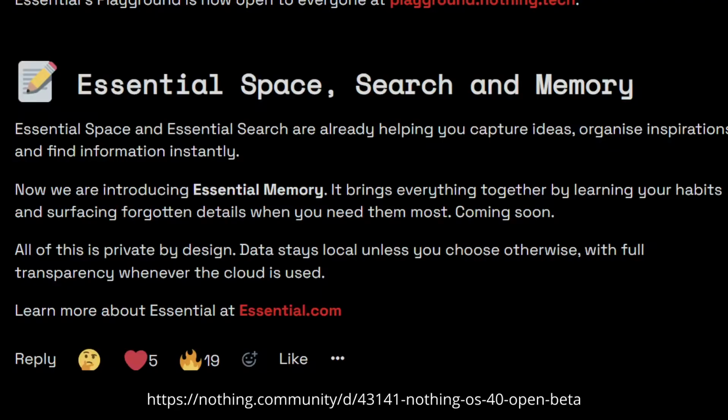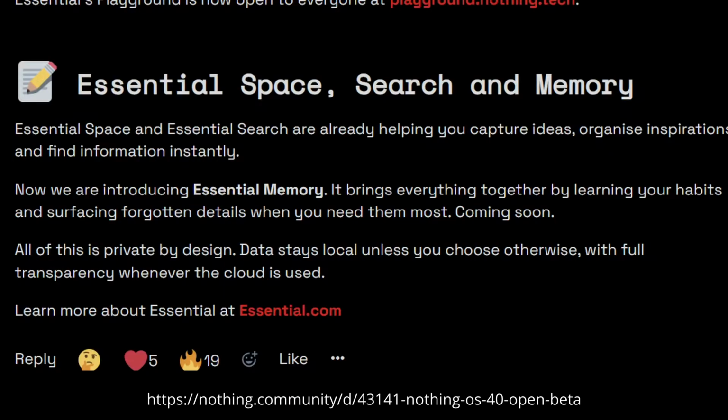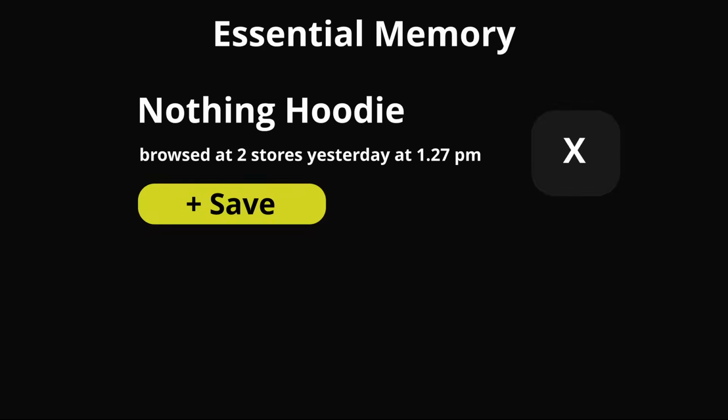And then we got something new for Nothing phones with the Essential Space, and this is called Essential Memory. Now, Essential Memory is described as learning your habits and saving stuff that might be useful for you that you might forget. So for example, if you're browsing for something online, I can imagine that it can save important details that you looked at, and even stuff from your clipboard maybe that is important, it will save in Essential Space. This is just my guess, and that's how I interpret this teaser.